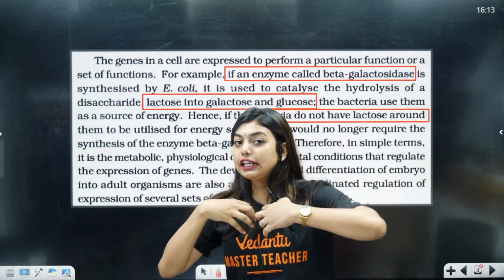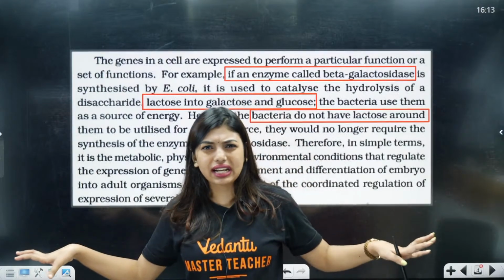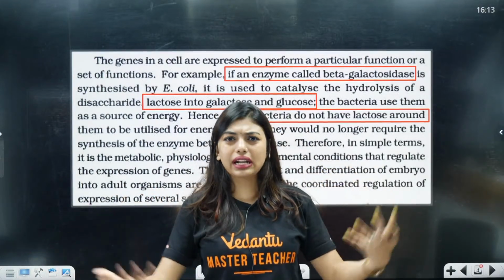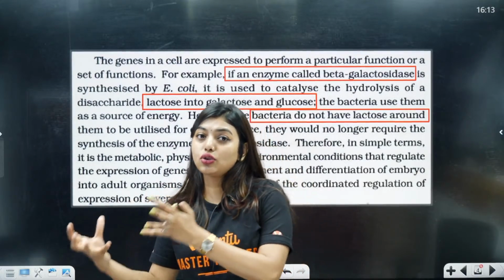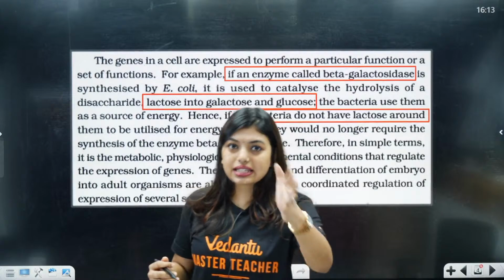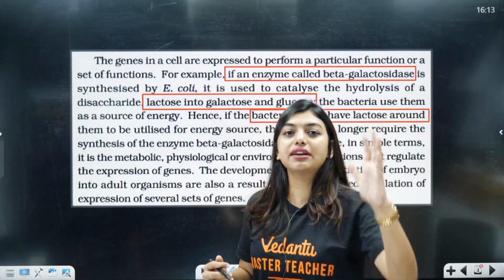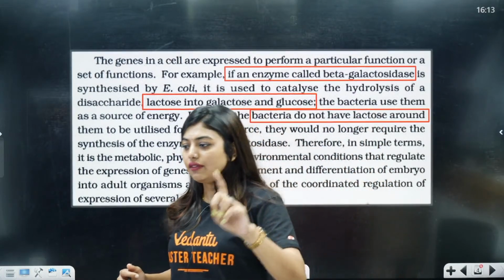Same thing. If the E. coli thinks that, okay, I do not have any lactose in my body, I do not have any lactose in the surroundings that I can absorb, then I do not need the enzyme beta-galactosidase. So that means it's not necessary that this enzyme has to be released every time. We can control it.